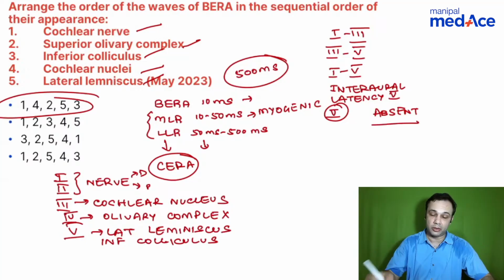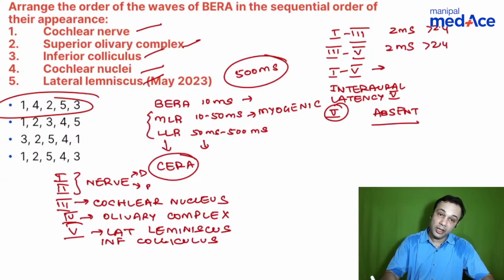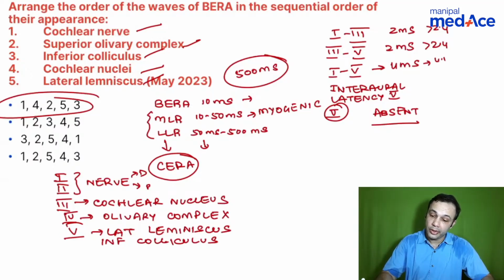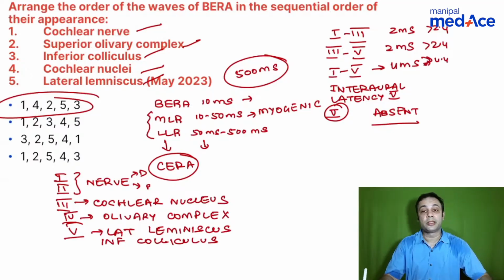When you talk about 1 to 3, normally the latency is approximately 2 milliseconds. If it is more than 2.4, it's considered abnormal. The latency between 3 and 5 is also 2 milliseconds. If it is more than 2.4, it's considered abnormal. The latency between 1 and 5 is 4 milliseconds, and more than 4.4 is considered abnormal.